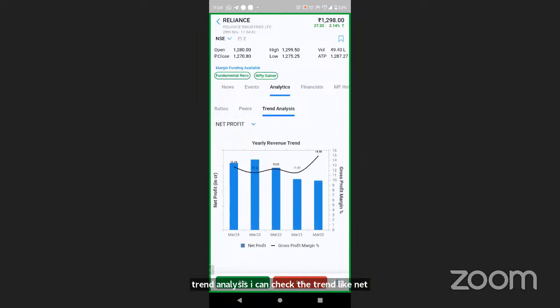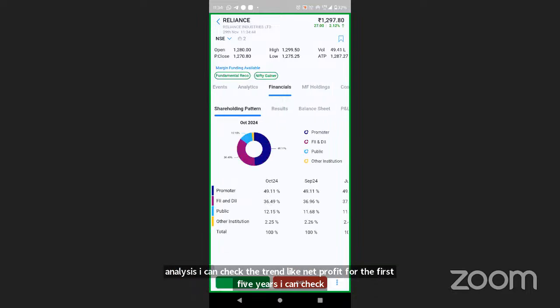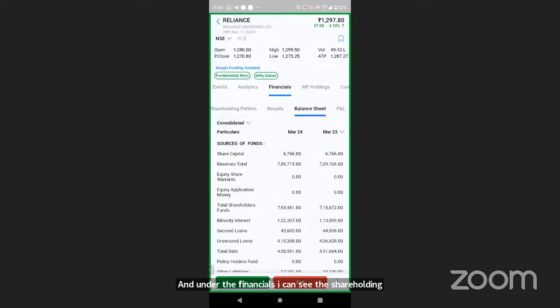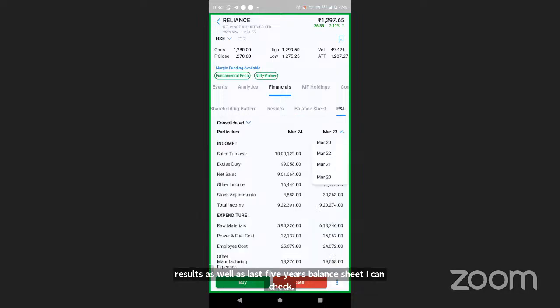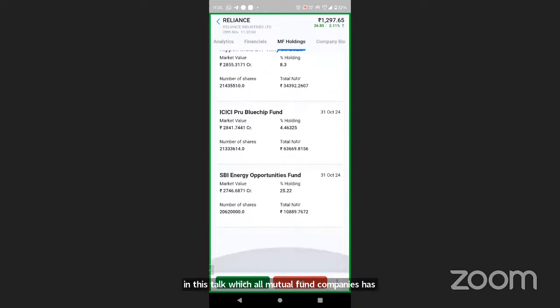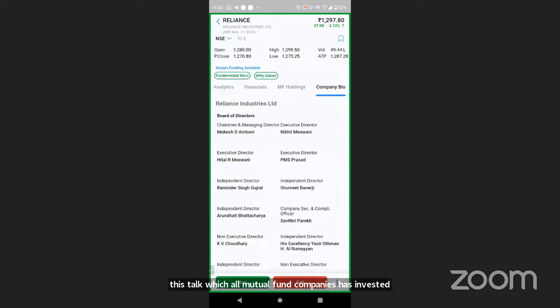And under the financials, I can see the shareholding pattern. I can check quarter-wise results for the last 5 years, as well as the last 5 years' balance sheet, as well as the profit and loss statement for the last 5 years. Am I holding the stock? Which mutual fund companies have invested and how much? You will have complete details and the company bio.